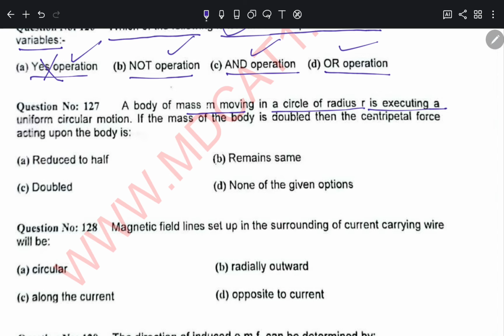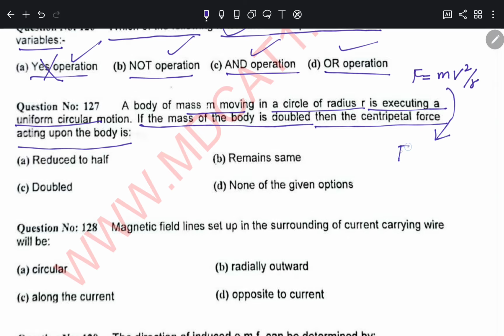If the mass of the body is doubled, then the centripetal force acting upon the body is, that will be simply F = mv²/r. So we can see here that F and m have a direct proportionality. So increasing the m, we need the centripetal force to be doubled. So option C is the correct option.